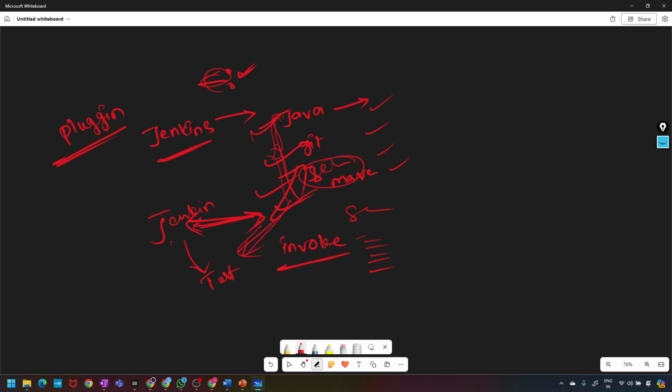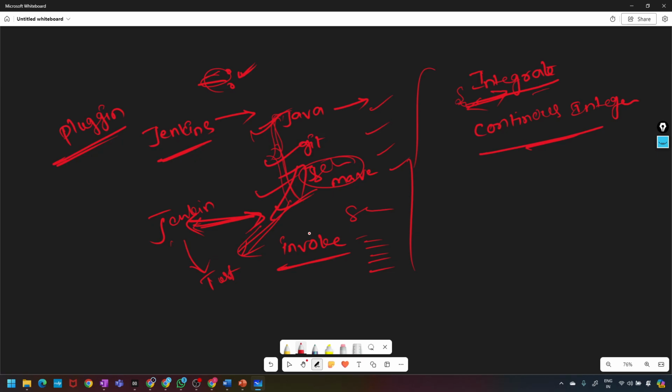The other two terms are integrate and continuous integration, and there is a difference. Integrate means it is a single entity. Whenever your developer adds, commits and pushes code into GitHub, it will just integrate, which means it is integrated with that particular tool.